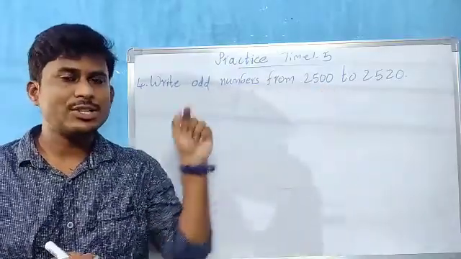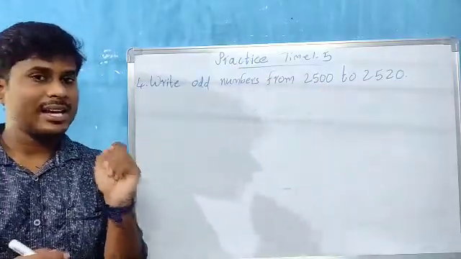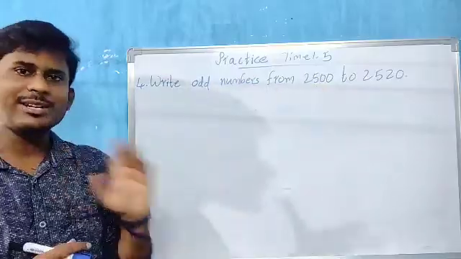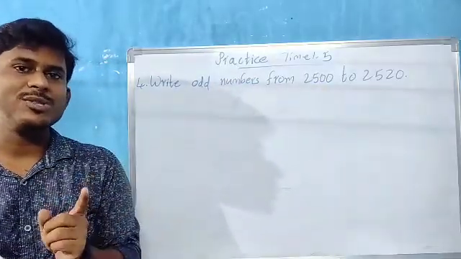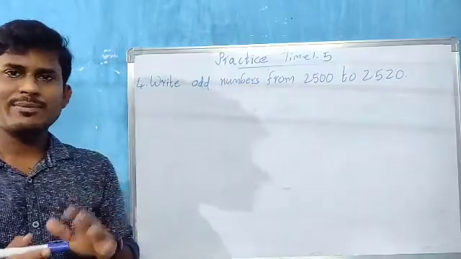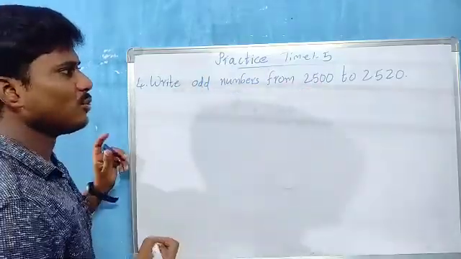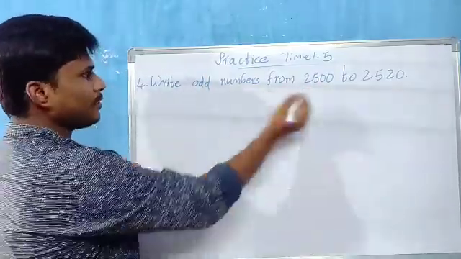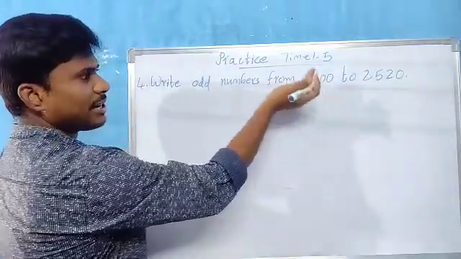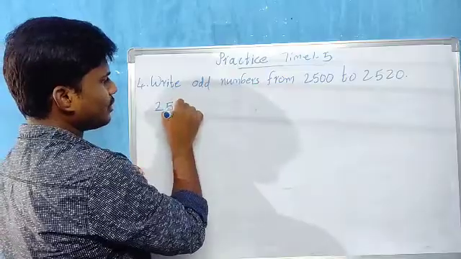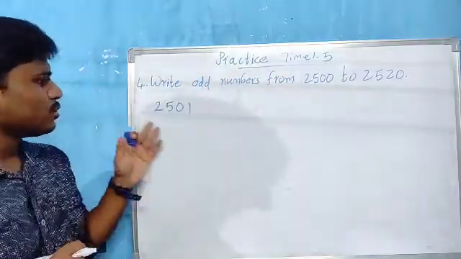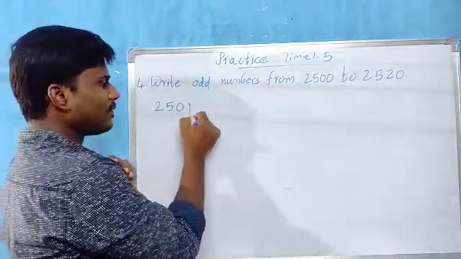In the ones place there is 0. 0 is which number, children? Even number. So we should not include this, even though it is from. 0 is there in the ones place, so 0 means what, children? It is an even number. So let us go to the next number. It's 1, children. So the remaining tens place, hundreds place, thousands place stay the same as it is: 2501, children.